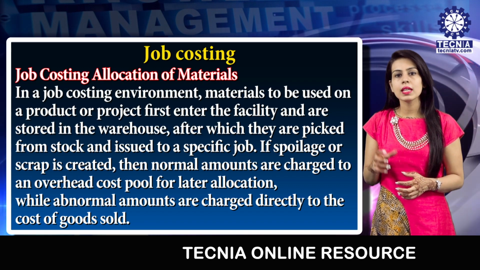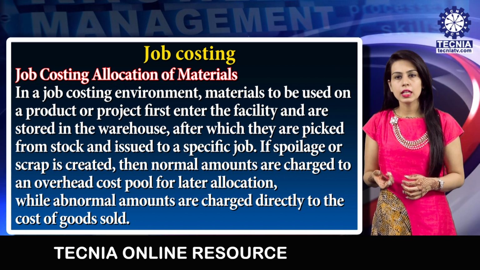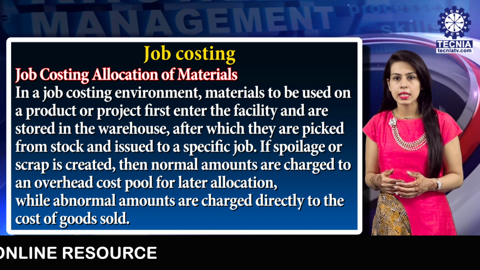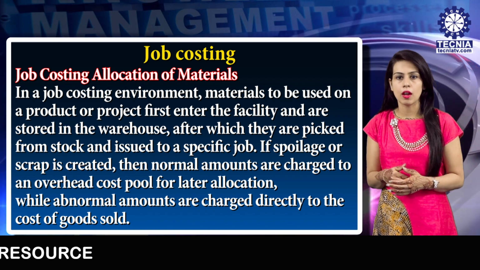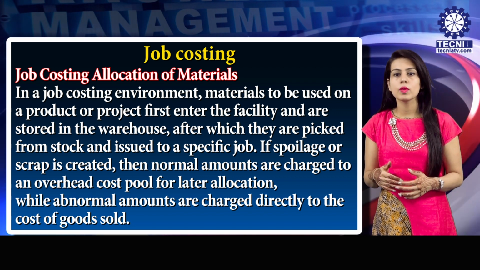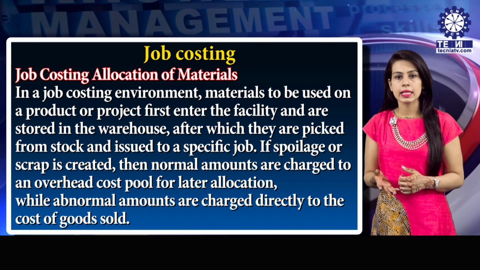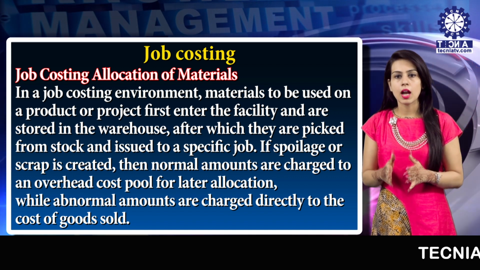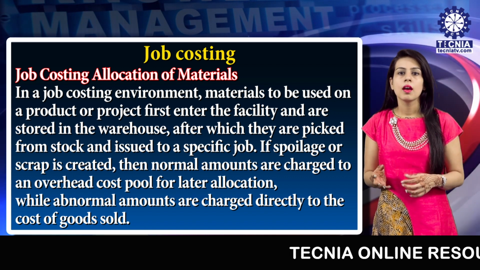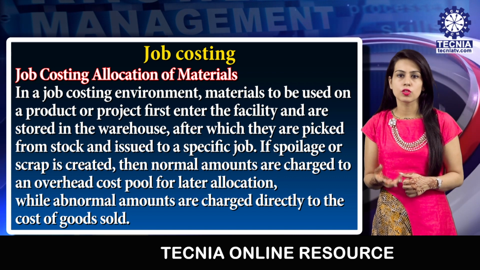Now, job costing allocation of material. In a job costing environment, material to be used on a product or project first enters the facility and is stored in the warehouse, after which it is picked from the stock and issued to a specific job. If spoilage or scrap is created, then normal amounts are charged to an overhead cost pool for later allocation, while abnormal amounts are charged directly to the cost of goods sold.